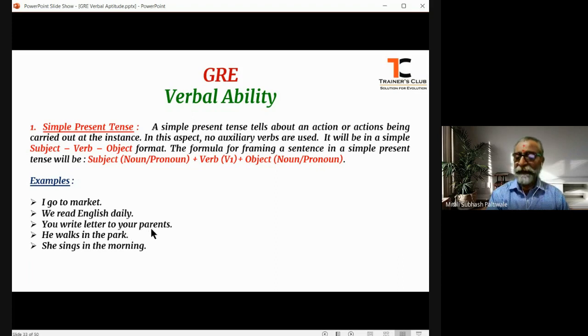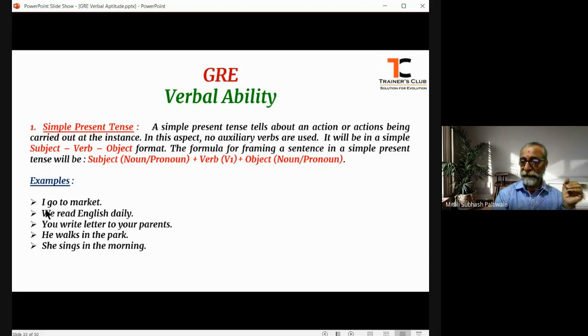So to frame a sentence, another important thing that we have to understand is that a sentence always contains two parts. The first one is the subject, the second part is known as the predicate. The subject is always a noun or a pronoun. Whether it can be I, we, you, he, she, it, they, whatever it may be, or Ram, Sham, whatever it may be.